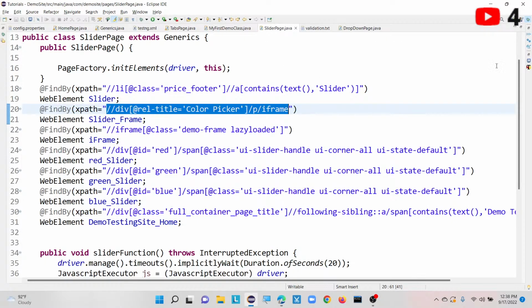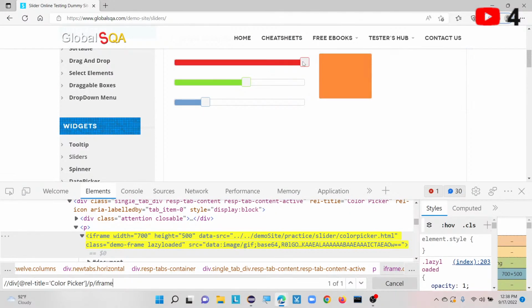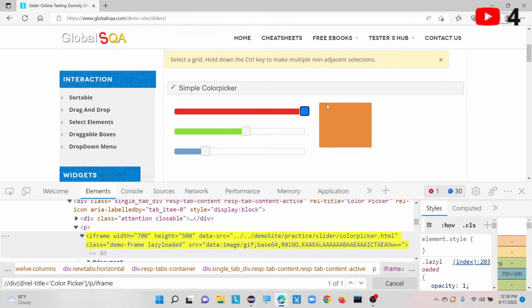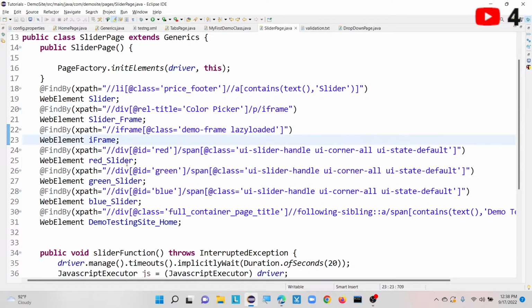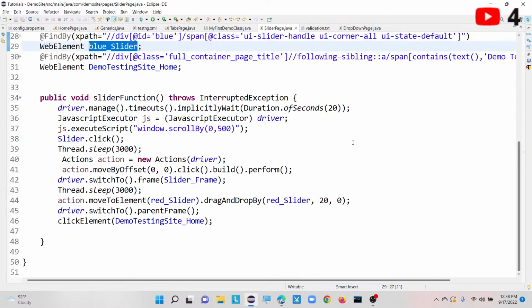So then what is our next step? I am going to perform one of the actions on these particular sliders. If I want to drag this slider like this, if I want to drag the green color slider, or if I want to drag this blue color slider, we are capturing all the XPaths. For example, this is for red slider, green slider and blue slider. So what is the actual syntax for sliding?